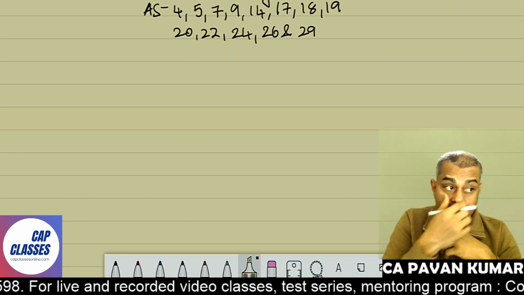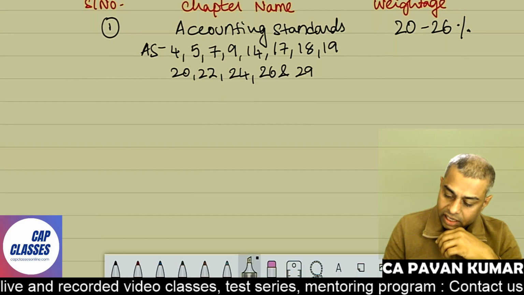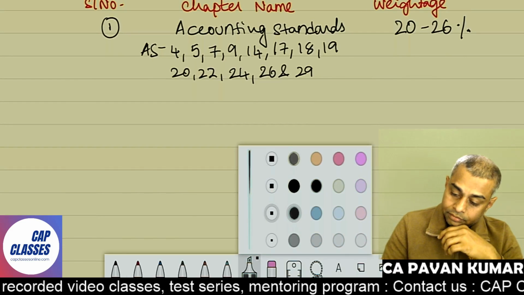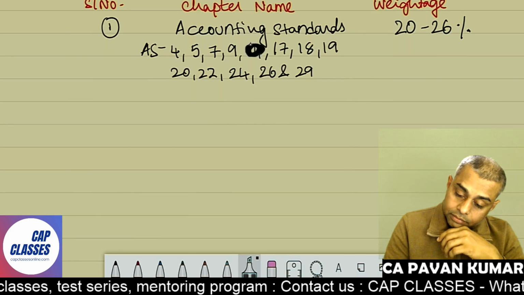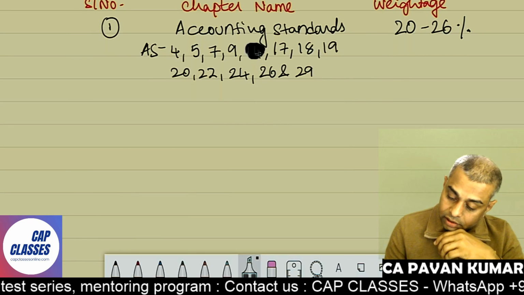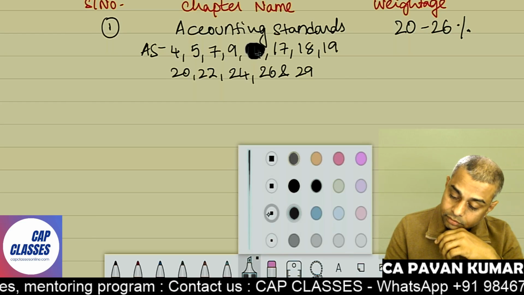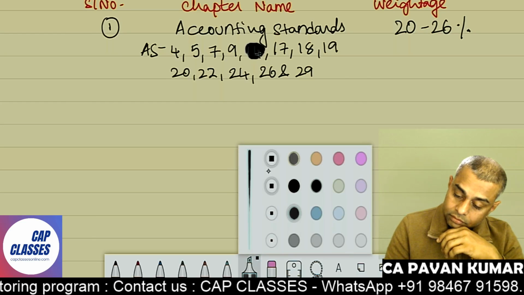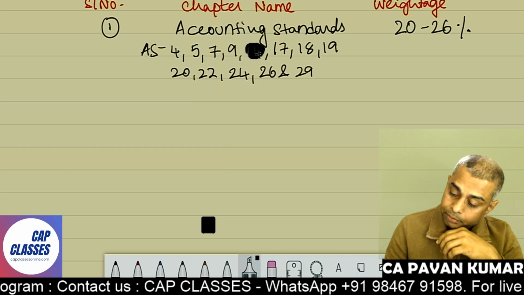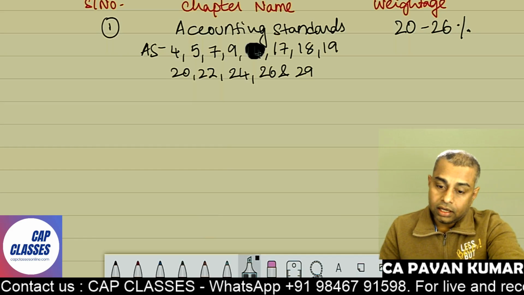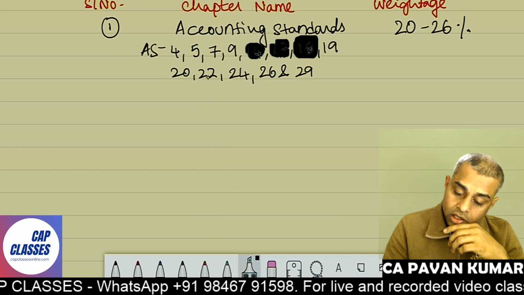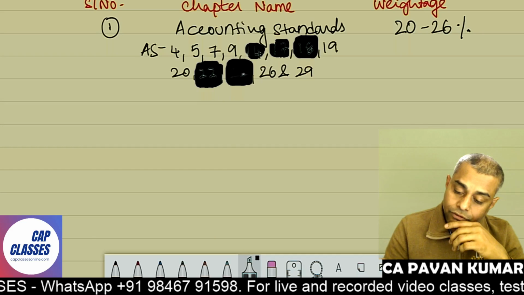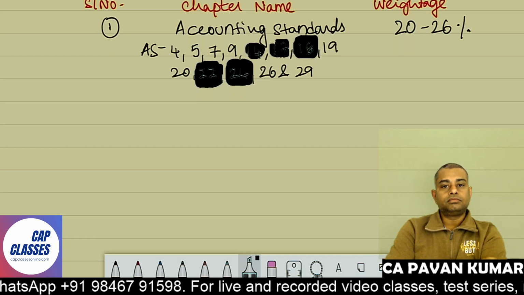So in this I can tell you, 14 is one area, then 17, 18, 22, 24 are slightly advanced.